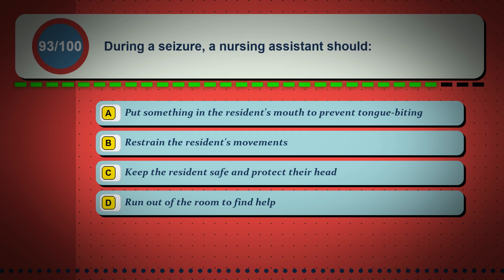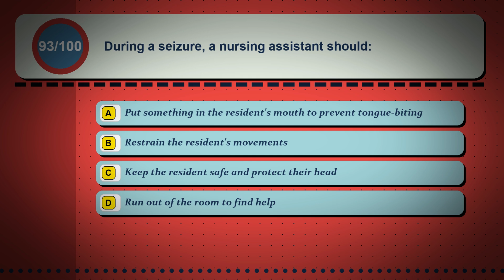Question 93. During a seizure, a nursing assistant should Option A, put something in the resident's mouth to prevent tongue biting. Option B, restrain the resident's movements. Option C, keep the resident safe and protect their head. Option D, run out of the room to find help.